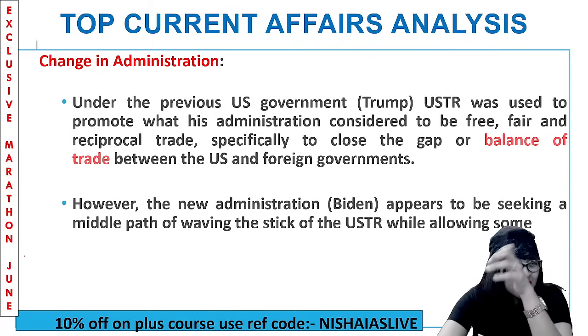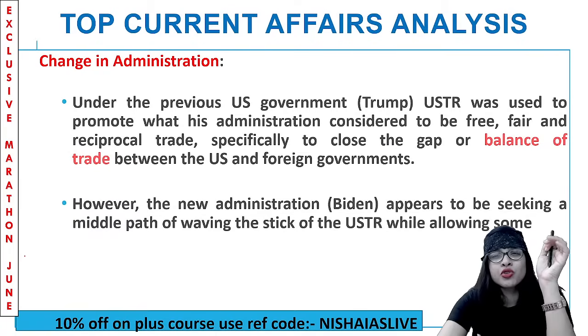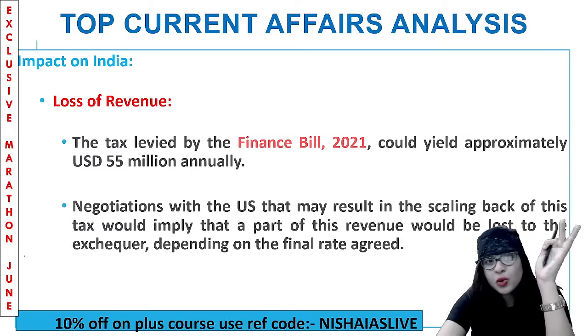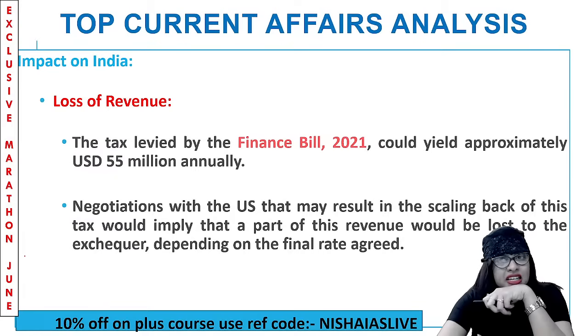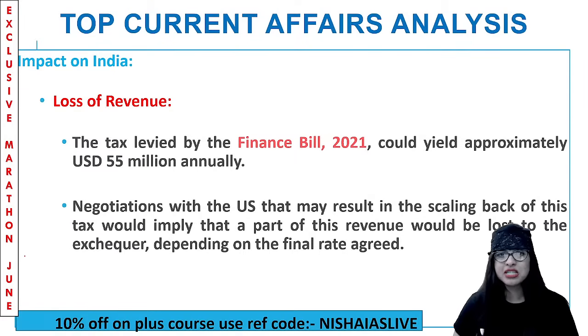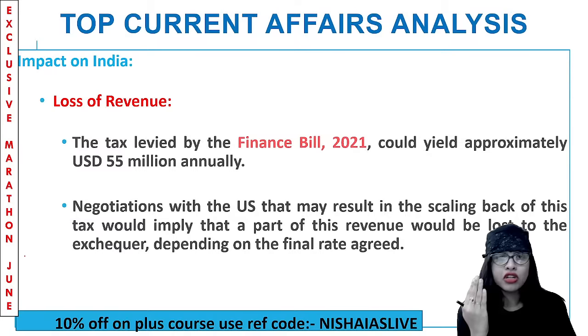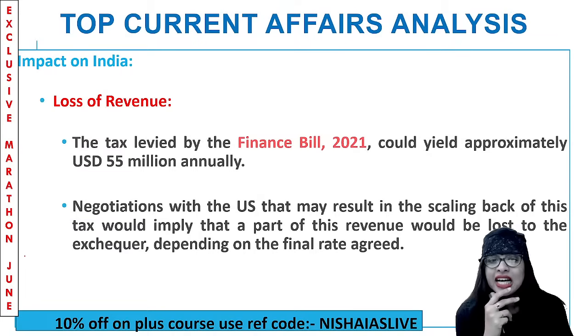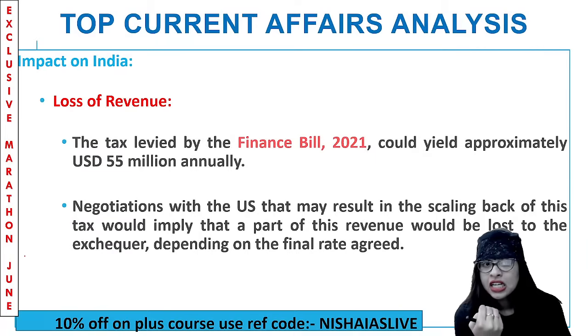Now, having understood this from a general perspective, you have to understand this from the point of view of a country, India. What is the impact on India, guys, due to this? When there is a retaliation of such tariff on our country, India, by the US, of course, it is a huge loss of revenue for us. The tax levied by the Finance Bill 2021 could actually yield approximately US $55 million annually. Now, what is happening? We are losing on the revenue. The negotiations with the US may result in scaling back of this tax, which would imply that only a part of this revenue would be lost to the exchequer.